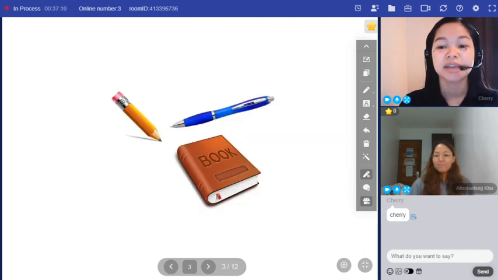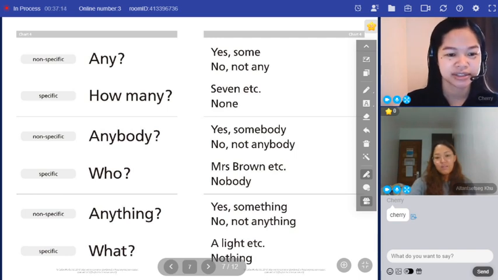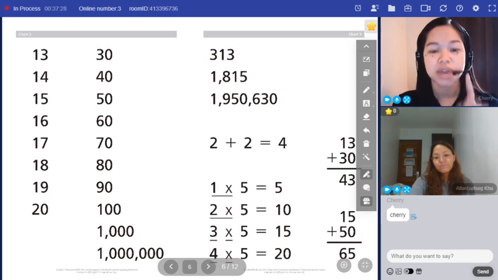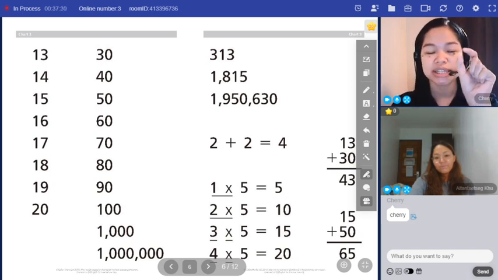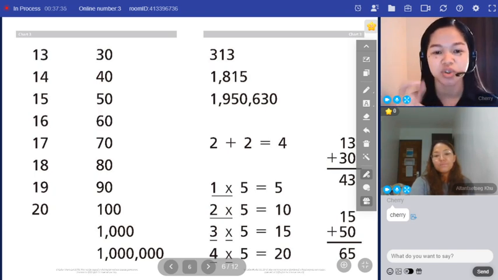Okay. Repeat: anything, something, not anything, nothing. Good. Okay, now listen here. So anything and something both mean the same thing. We use anything in questions and negative sentences, whereas we use something in positive sentences.